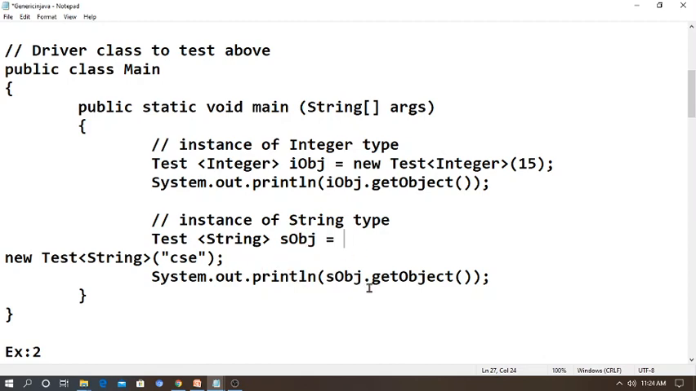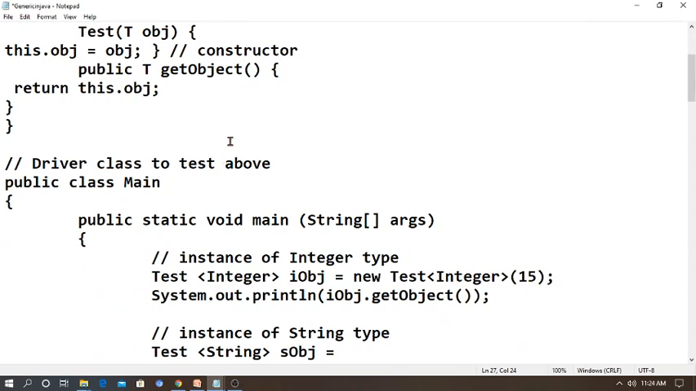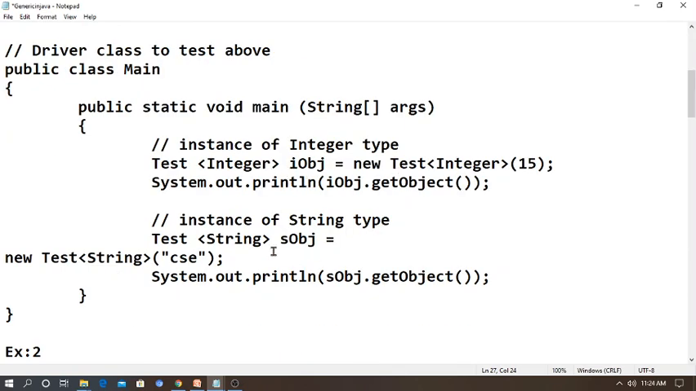I am giving SOP S object of get object of. So simple and easy program. So we are getting the test object. After the test object, I am going to pass the integer value, followed by the object value. Let's go for execution.